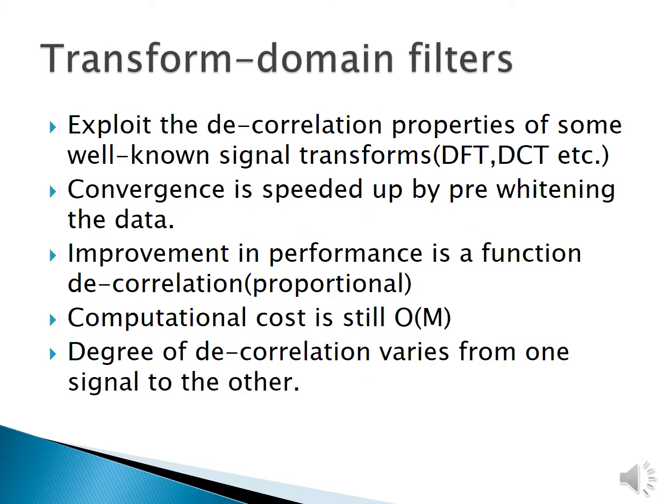In the transform domain adaptive filters, we exploit the decorrelation properties of some well-known signal transforms. For example, the DFT matrix diagonalizes all the circulant matrices. The convergence is speeded up by using pre-whitening filters, and the increased speed is a function of the decorrelation achieved. The more decorrelation we get, the more improvement in performance there will be. Since the degree of decorrelation varies from signal to signal, the improvement in performance achieved also varies from one signal to the other. Here the computational complexity is still in the order of M, that is the filter length.